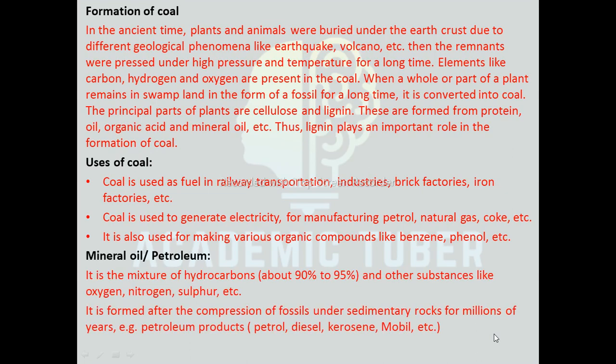Mineral oil, petroleum. Mineral oil is a mixture of hydrocarbons and other substances like oxygen, nitrogen, sulfur, etc. It is formed after the compression of fossils under sedimentary rocks for millions of years. Examples: petroleum products, petrol, diesel, kerosene, mobil oil, etc.